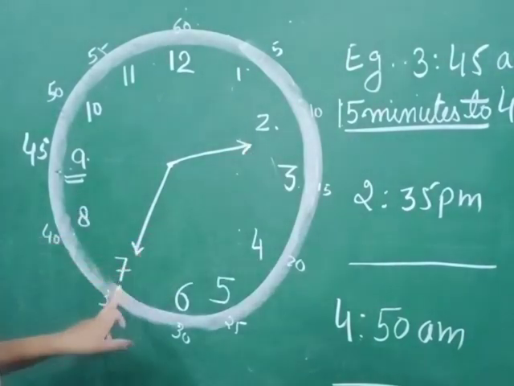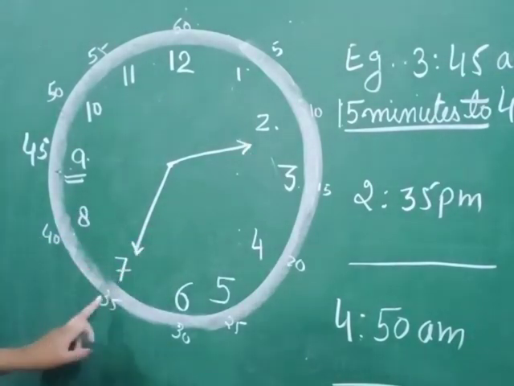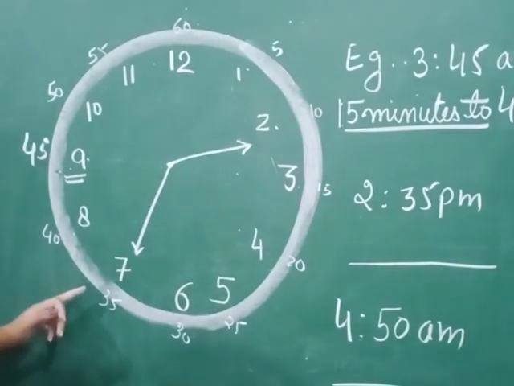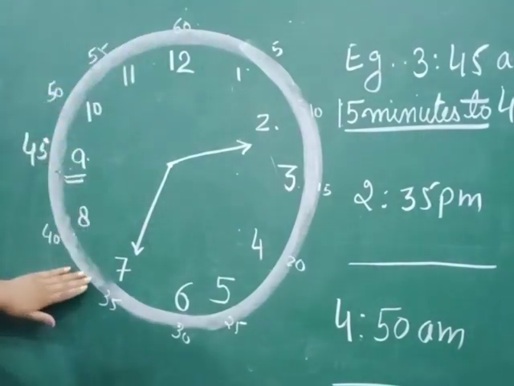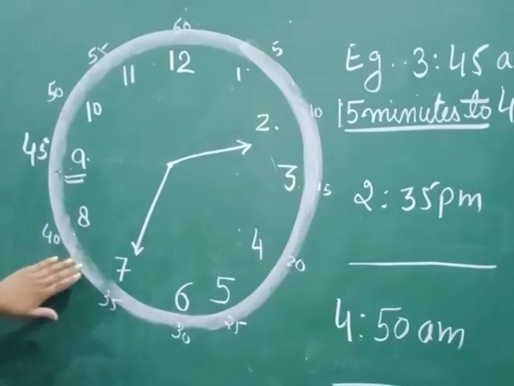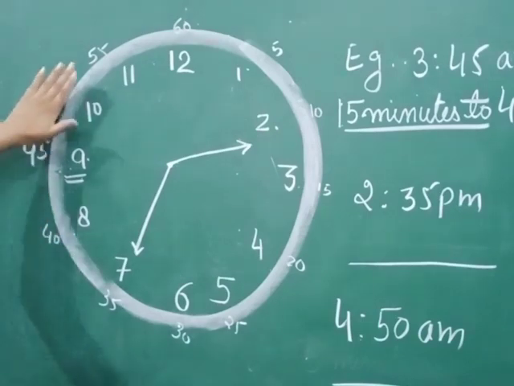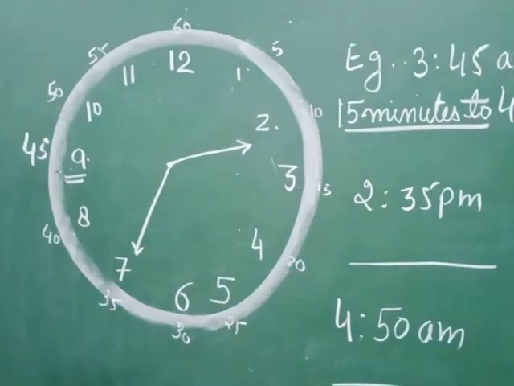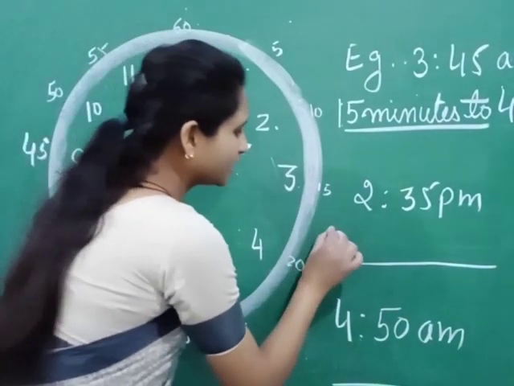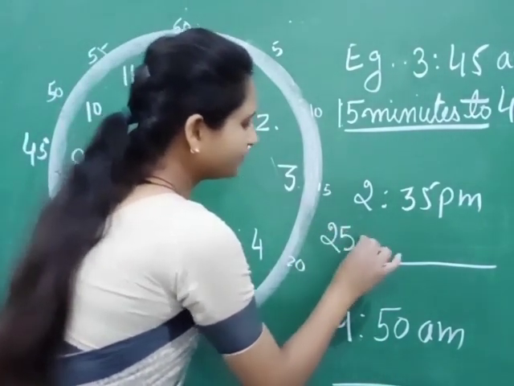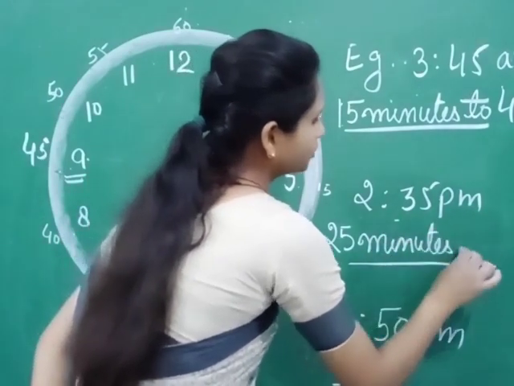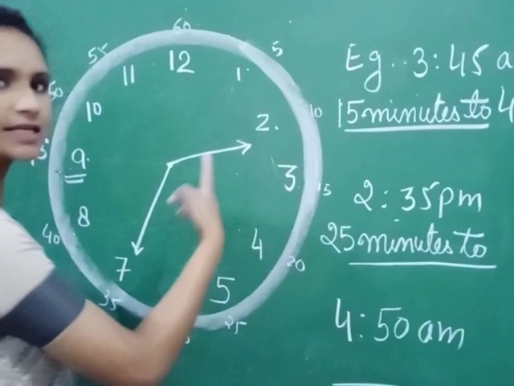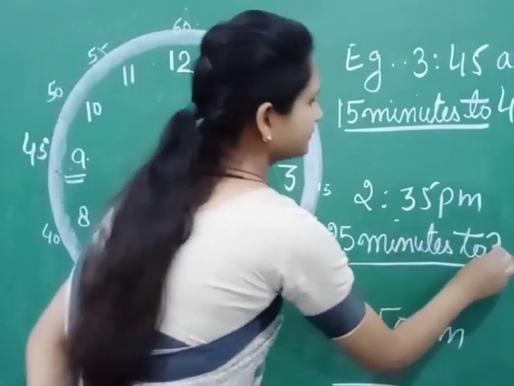Now 2:35. You have to count how many minutes are there to 3 o'clock. Starting from 7, we count in 5 minutes: 5, 10, 15, 20, 25. So you have to write first the minutes, 25 minutes to the next hour, 3.